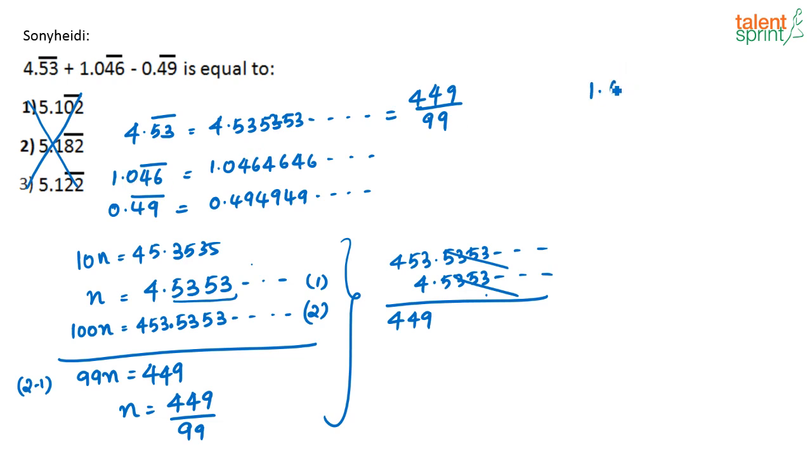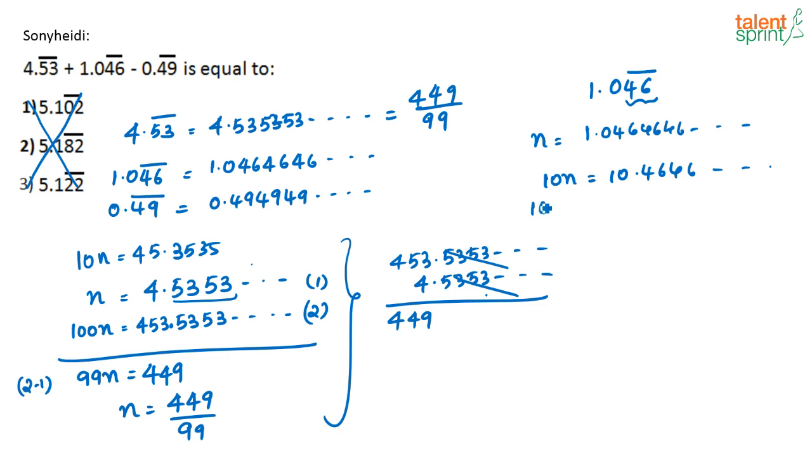You have 1.046 with a bar. Here, the recurring part is only the 46. So you have 1.0464646 and so on. What will you do? First, let me take the 0 to this side. If this is n, what is 10n? 10n is nothing but 10.4646, that is the recurring part. Now I have to try to cancel out this recurring part.